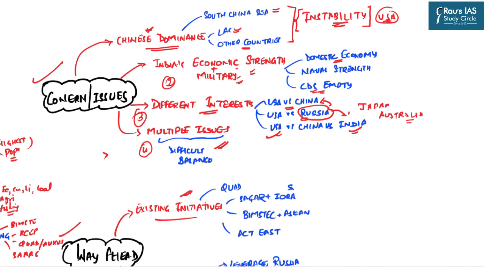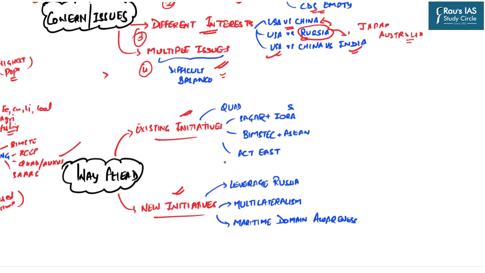The Southeast Asian region also has some developed and some developing countries. So the point is that because this region has several countries which are going through different socio-economic status, there are multiple conflicting issues which are not allowing the balance of power to be established in this region.